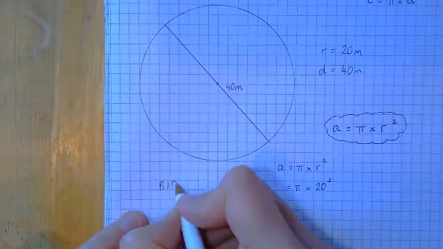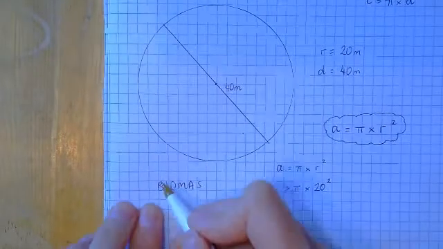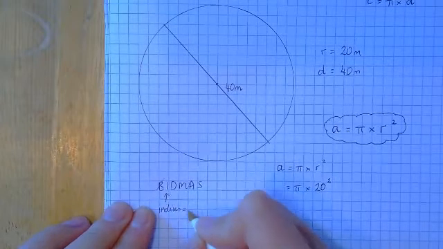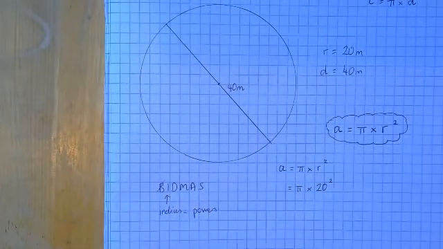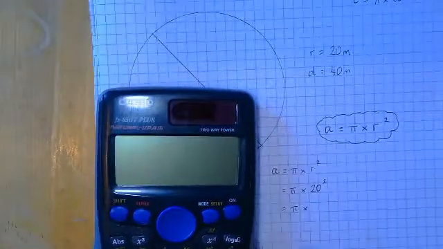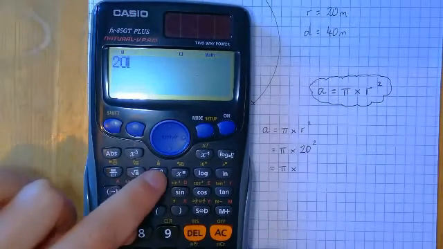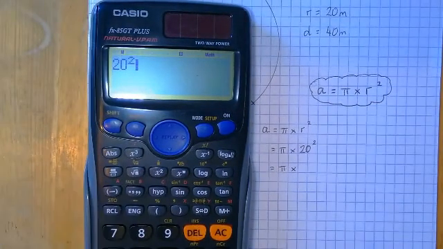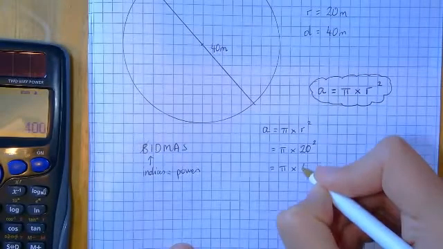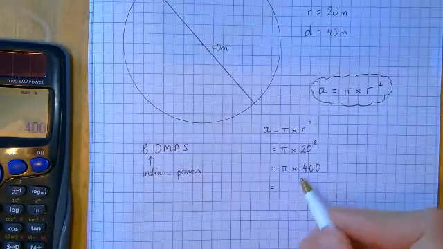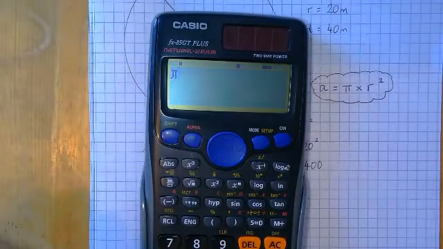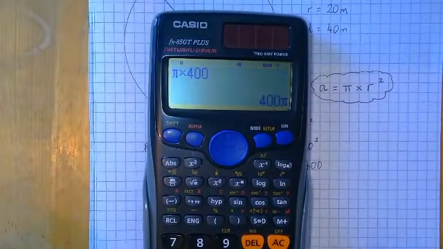Let's have a little look at BIDMAS just to help us decide which bit we're going to do first. We've got no brackets. Now indices, remember indices is another word for powers, like squareds. So we better do this squared next. So let's leave the times alone and then let's do 20 squared. On the calculator, 20 squared. If you're using just a normal calculator, remember squared means times by itself. So you could type in 20 times 20. Right, so that gives me 400. So pi times 400. So that's what I need to type in now. So shift pi times 400.